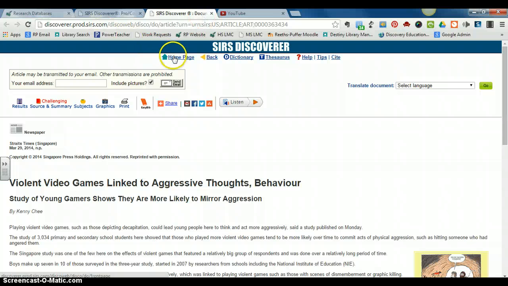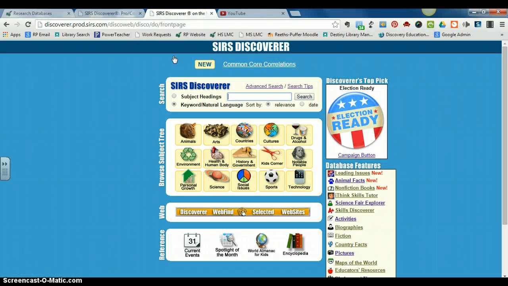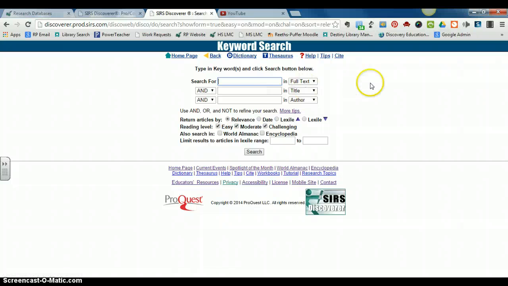All right, let's go back to the home page and let's talk about the second way that you can search in SIRS Discoverer. Okay, there's different search boxes here, and obviously you can search in that manner, but what I want to show you is how to use your Boolean search strategies. Just like in eLibrary, we're going to click on Advanced Search. All right, here's my advanced search screen. Notice that you're prompted for the and. Think for just a minute, why do you think that the and is the default Boolean search strategy?